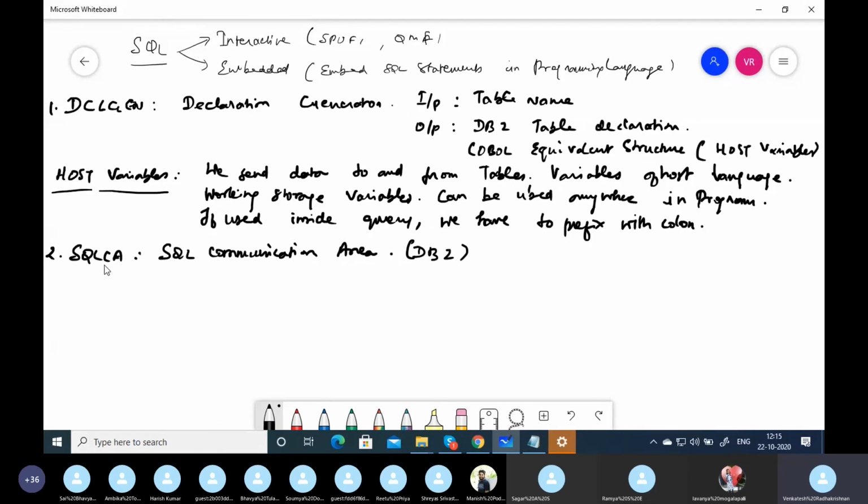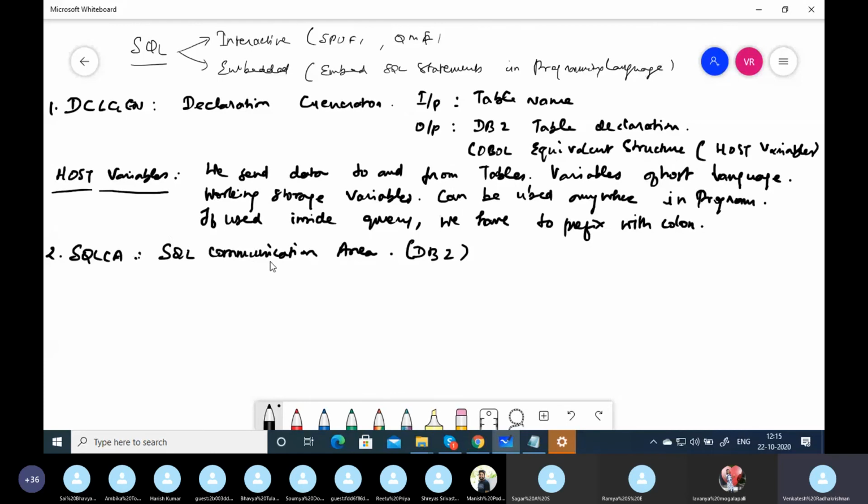Who is going to fill this SQLCA? The system is going to fill it after every SQL query execution. And there is going to be only one SQLCA for the entire program. So we have to deal with SQLCA carefully, because there is only one SQLCA, and so only one SQL code, for the entire program. You have to make sure we check this every time after every SQL query is executed. There'll be issues if we don't handle this properly.